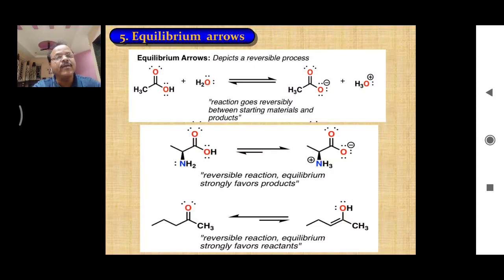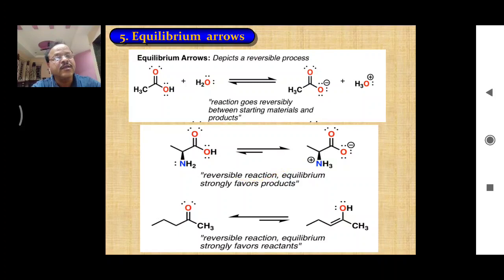So if the equilibrium favors the forward direction, let's consider this example. In this reaction, this reactant is converted into this. Or in this reaction, this chemical compound is also converted into this. So at equilibrium, which product will be in higher percentage? Here the arrows are represented in this way.